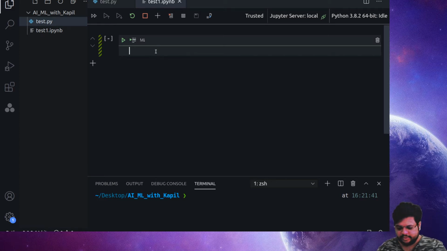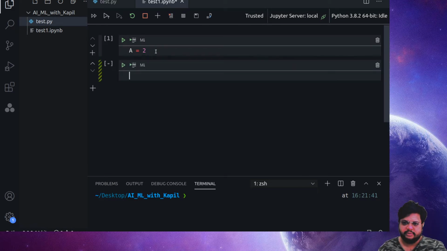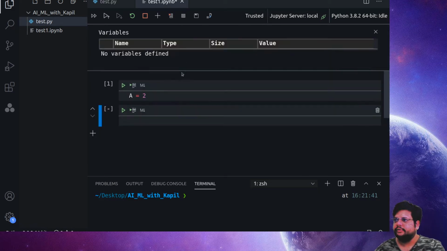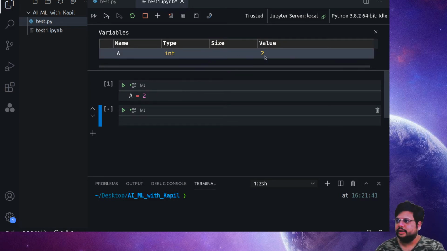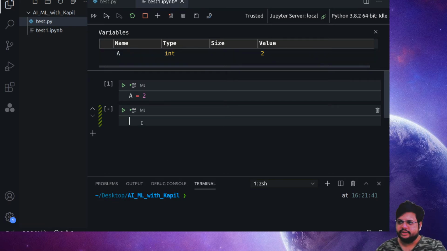So we all start with something. Suppose I write a equals 2. So here a is my constant, and I'll just open the variable explorer. It shows that a is an int type, and its value is 2. So what does it mean by int and all? We'll discuss all these things.